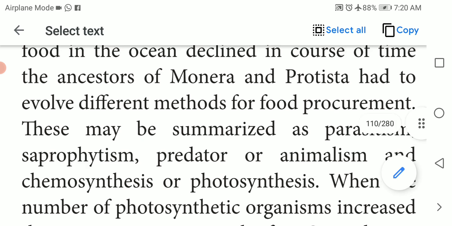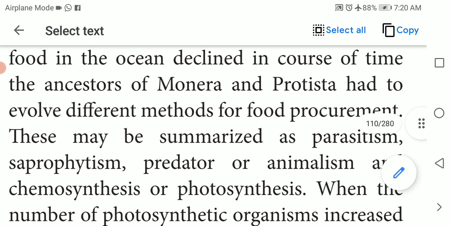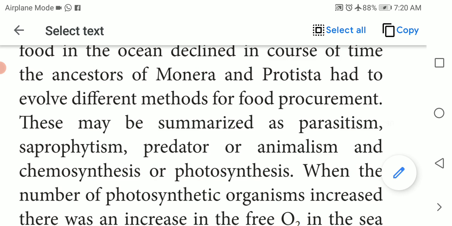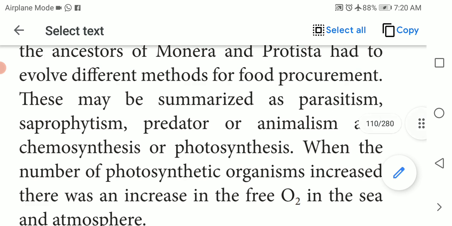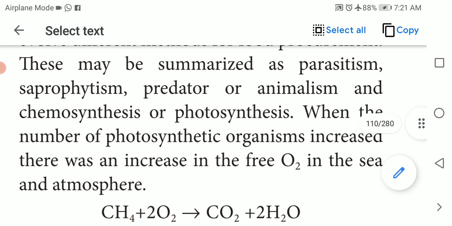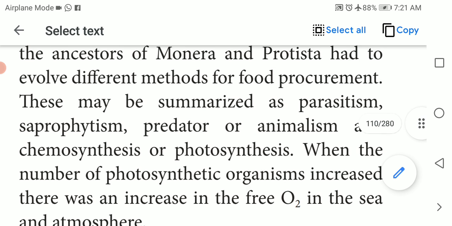Since these Protista and Monera do not have food in the oceans, they need to get food in alternate ways. That's what they say here, in alternate ways. So these may be summarized as parasitism, saprophytism, predator or animalism, and chemosynthesis or photosynthesis.